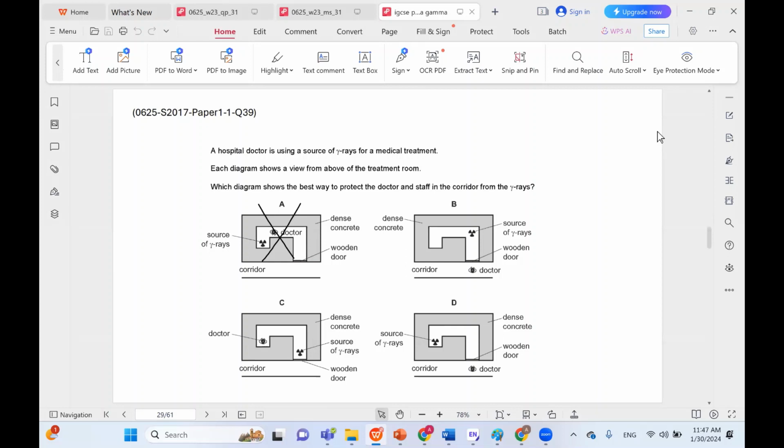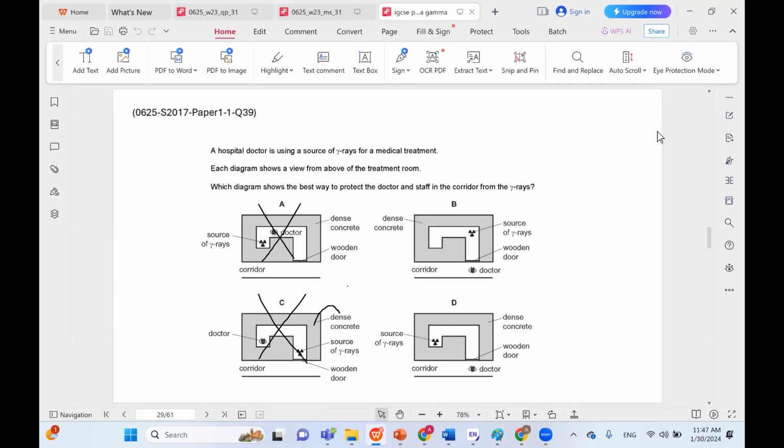However, in C, remember this shaded area here is dense concrete. Concrete is a very protective material. It's very thick, so it would protect the doctor. So we definitely want the doctor to be outside the dense concrete. So C would also be incorrect because we want the concrete to block the source from the doctor. So it's either B or D.